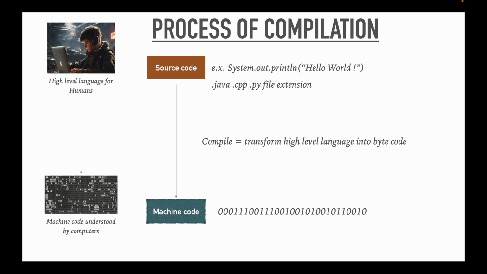So source code is something like in Java there is System.out.println("Hello World"). This will print hello world in the console, in the screen. So the source code will have .java, .cpp if it's C++, and .py if it's Python. So these are the file extensions for the source code, and the compilation process will transform this source code into the machine code. So that is the job of the compiler, to convert the source code high level language into machine code, so that the machine can understand it.